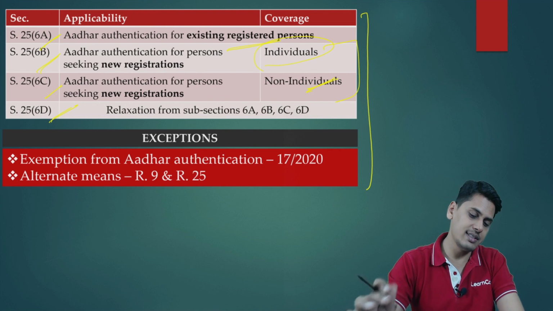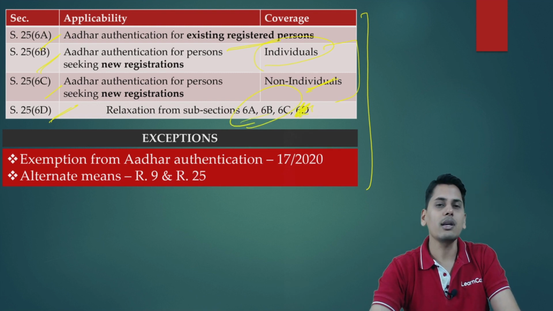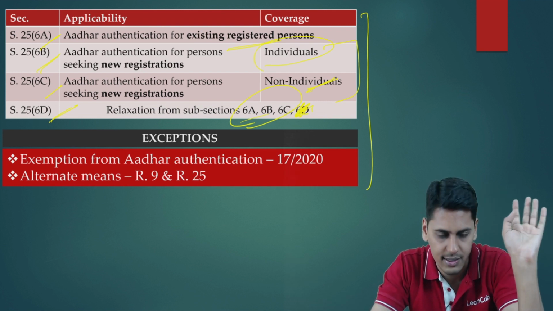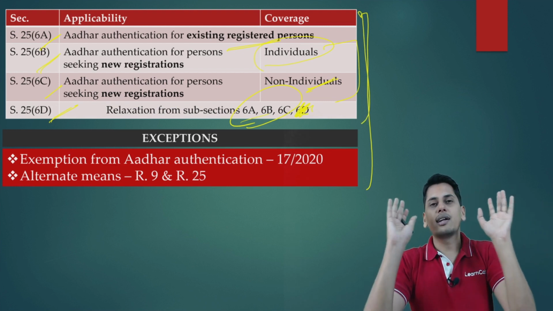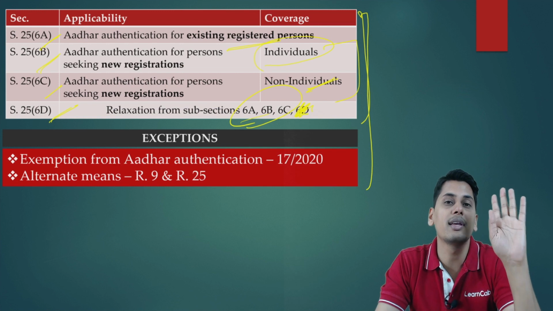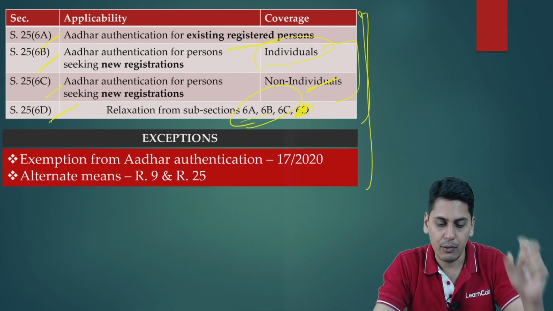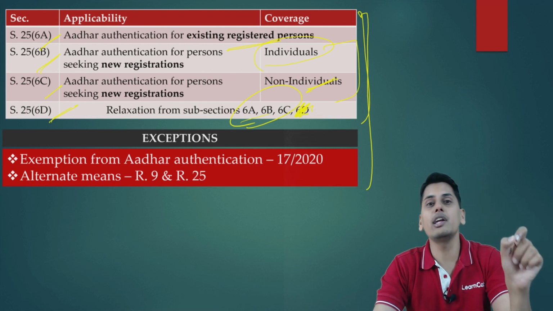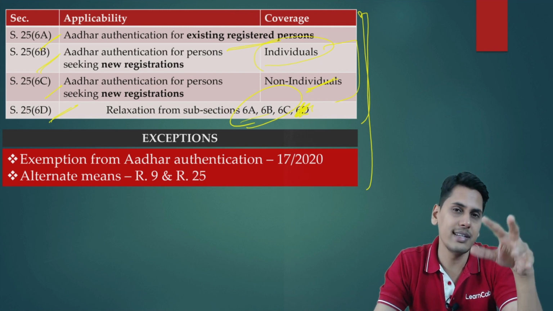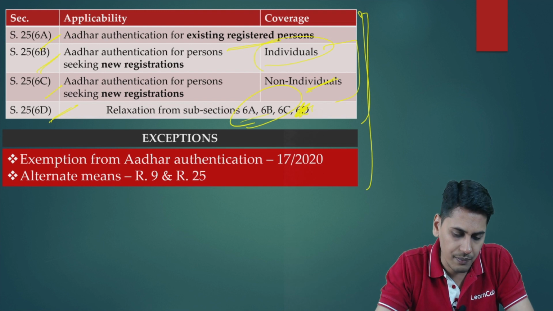So in 25.6D, you have relaxations from 25.6A, 6B and 6C. So friends, have a clear picture in your mind as far as 25.6B is concerned. Individuals should get their Aadhaar authenticated for the purpose of obtaining a new registration under GST. For 25.6C, non-individuals, those applicants who are non-individuals, their authorized persons need to get their Aadhaar authenticated for the purpose of obtaining registration under GST.